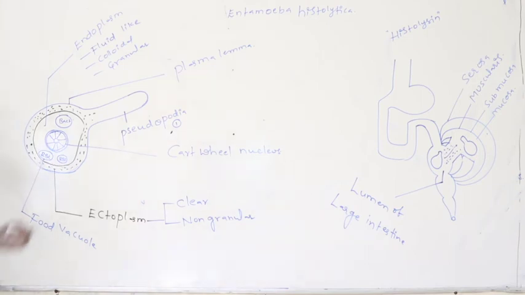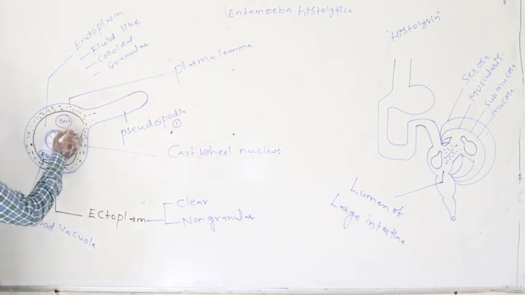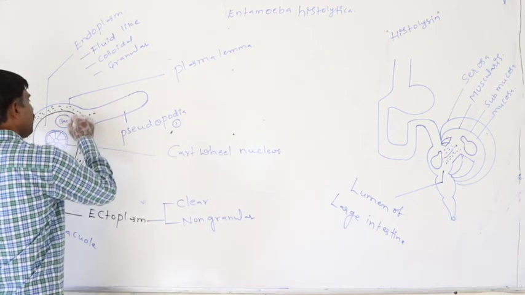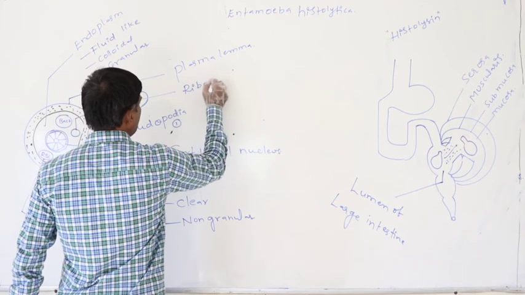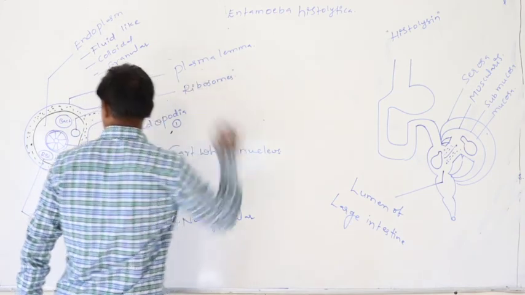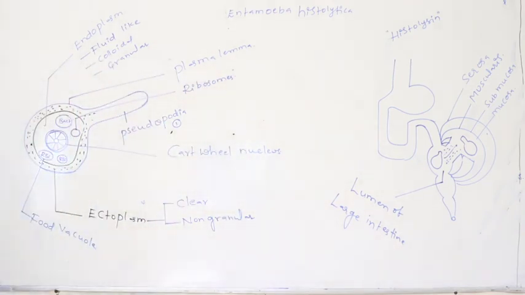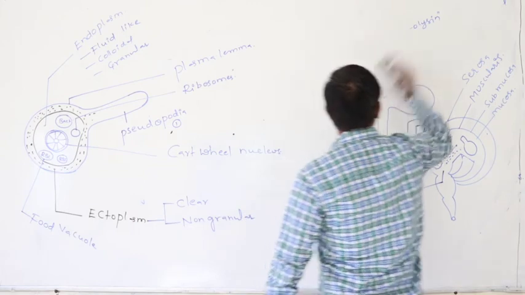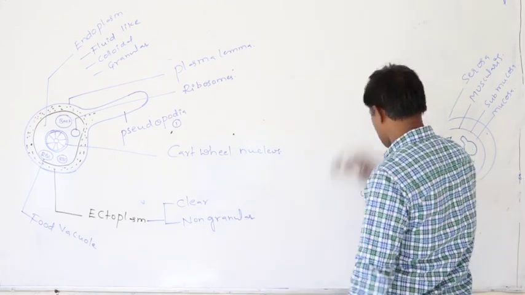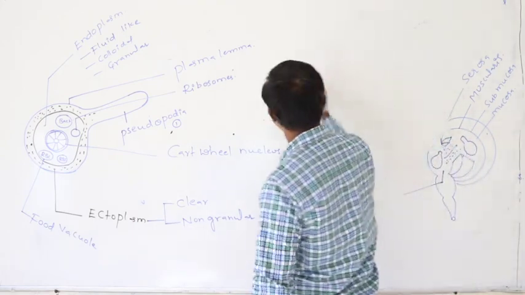In addition to that, ribosomes are also present in the cytoplasm. Then what structures are absent in the trophozoite?